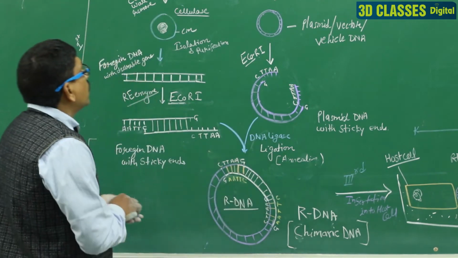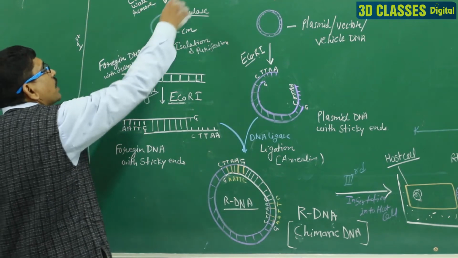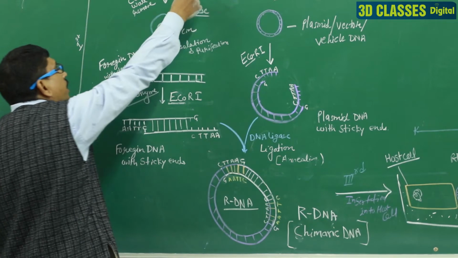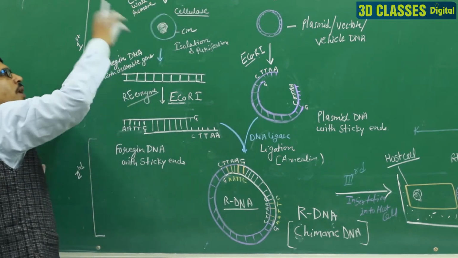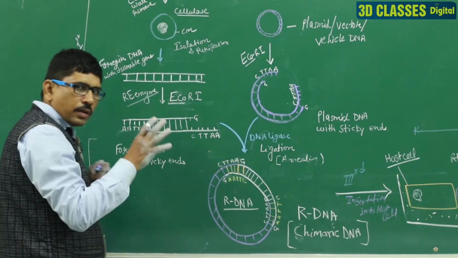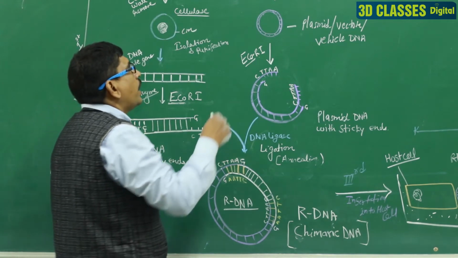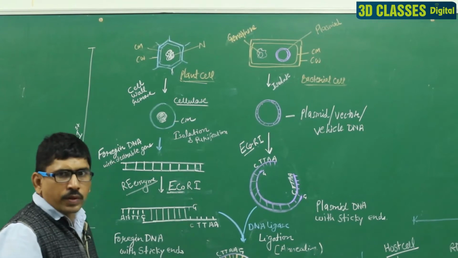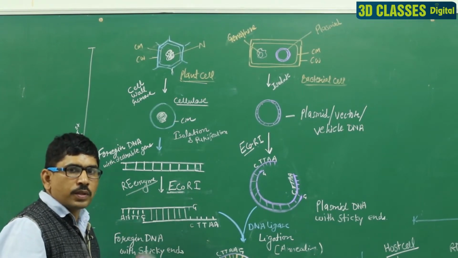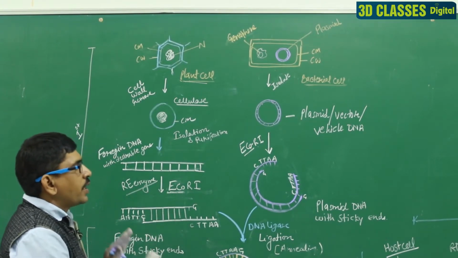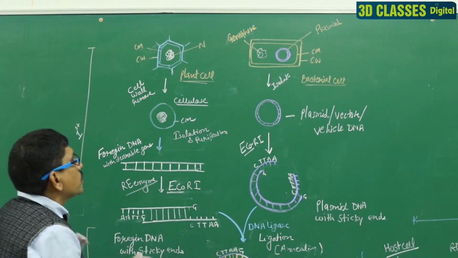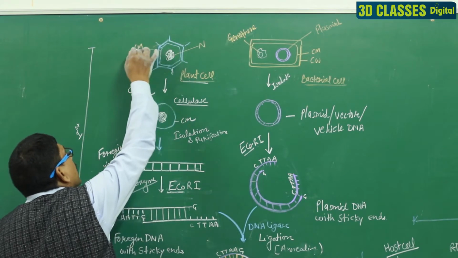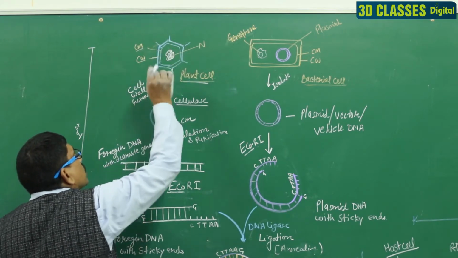Clear? First, in this diagram, it is the donor cell. Here we have mentioned the plant cell. It is the donor cell. It may be a plant cell, animal cell, fungal cell, or bacterial cell. Clear? And there is a host cell, a vector cell, from which we obtain the vector, and this process is the vector-mediated process. Clear? So, here are the plant cells, with the cell membrane, cell wall, and nucleus.